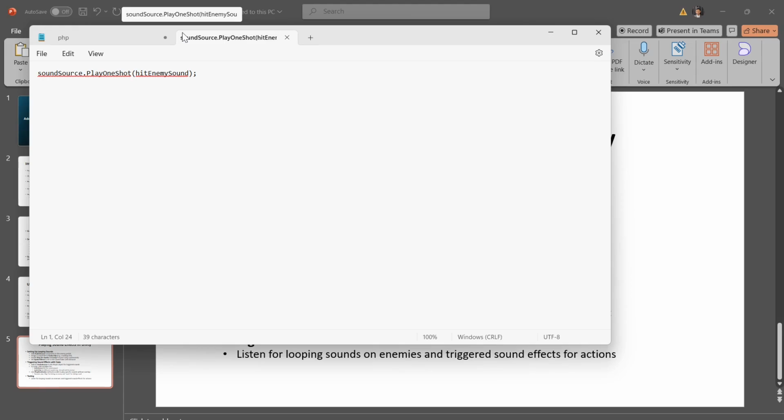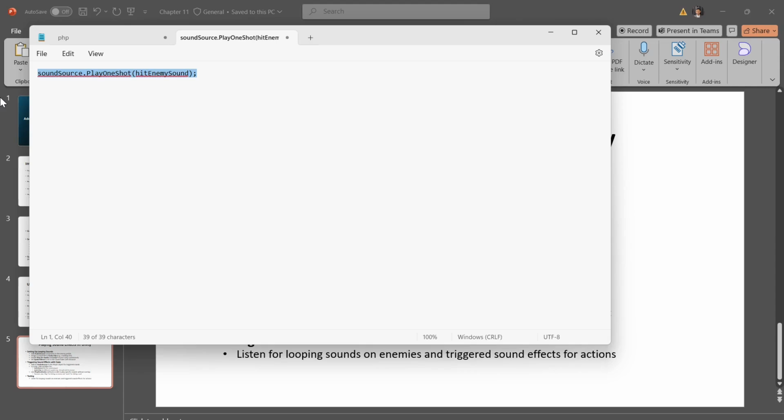When a player shoots, if the shot hits an enemy, if target is not equal to null, it plays the hit enemy sound. If the shot hits a wall or other non-enemy surface, else it plays the hit wall sound.